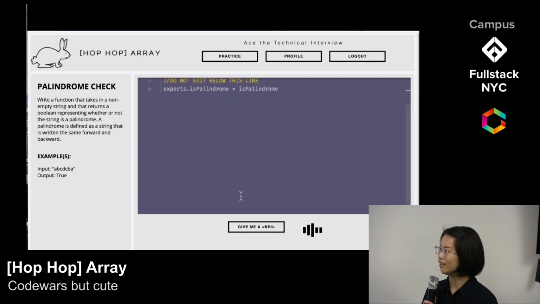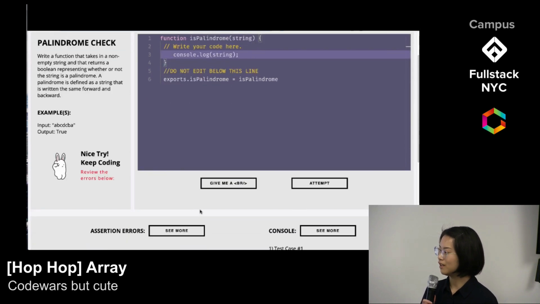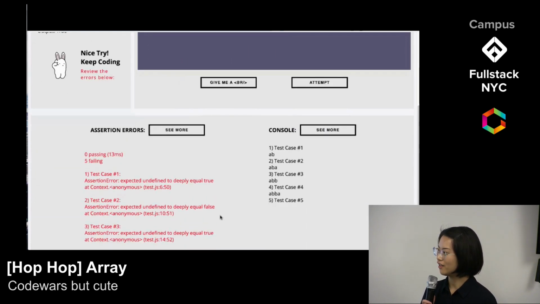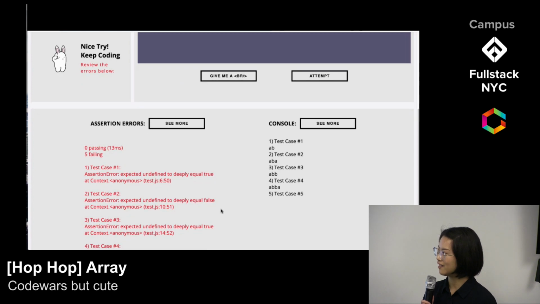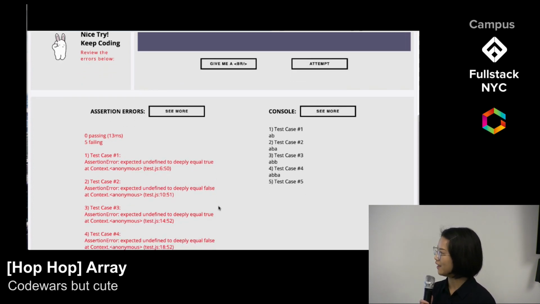Here we could see that her solution is running. Looks like Sally has some errors. On the left, we could see her failed test. We could see what her code returned and what the test expected. This will help her refactor her code. On the right are her console outlogs for each test. This will help her debug her code.